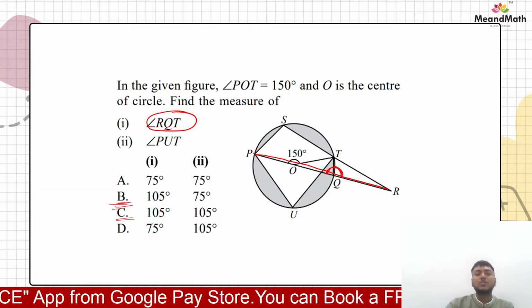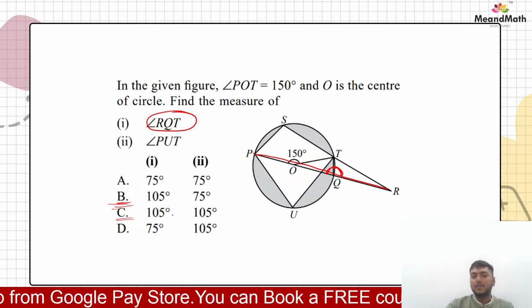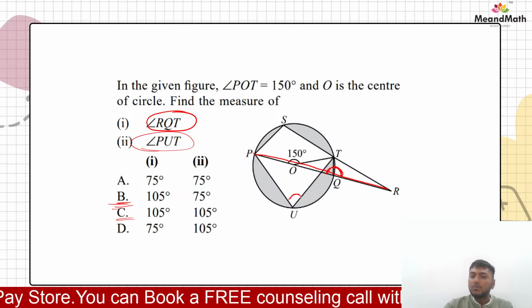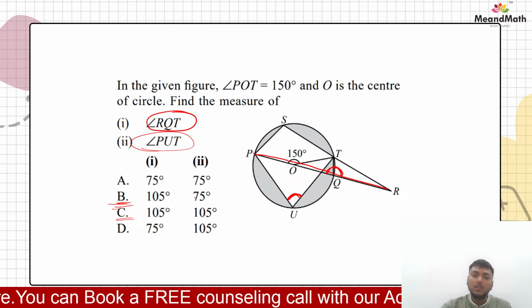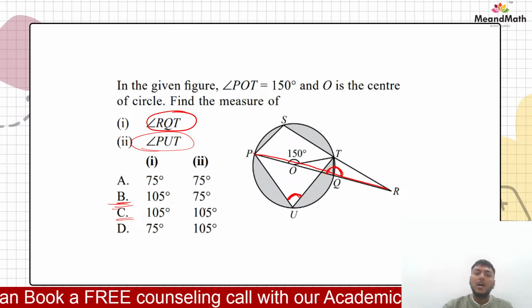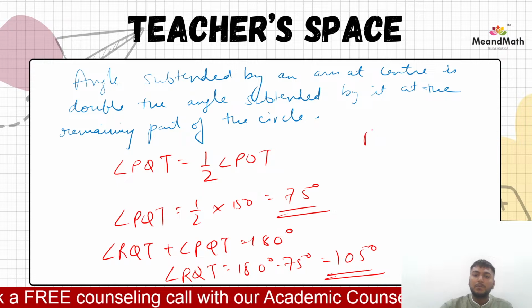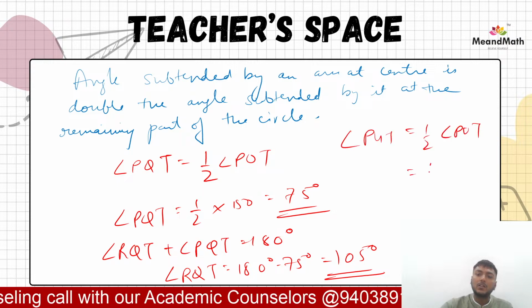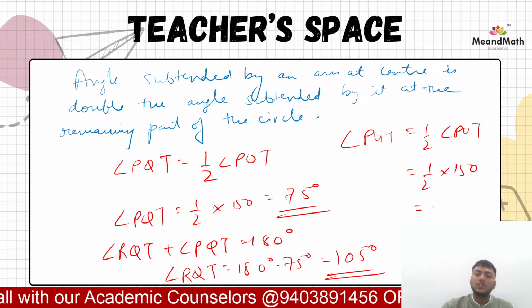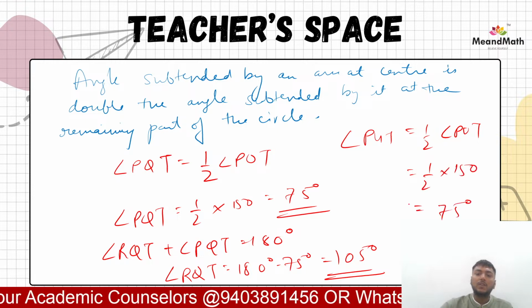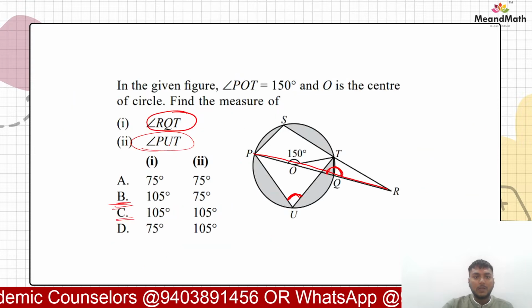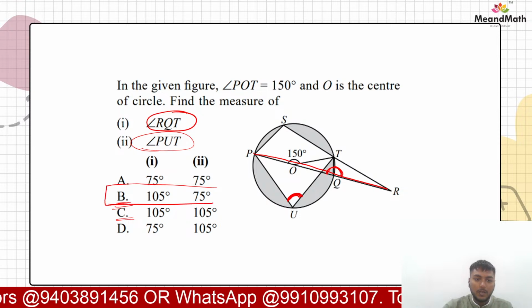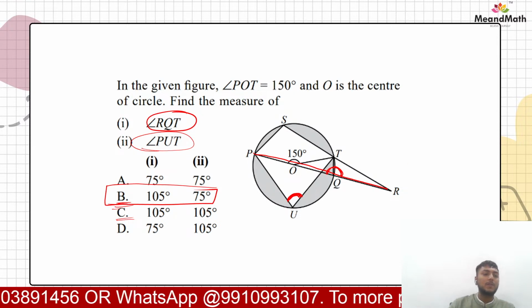So which option to select between these two? Now we have to calculate PUT, right? So by the same logic, PUT would also be half of angle POT, right? So half of again 150. So that would be how much? 75 degrees, right? So that is why PUT would also be 75. So this means option B would be the correct option.